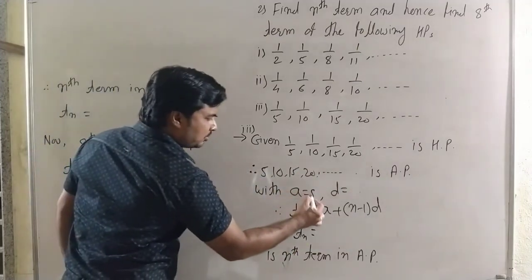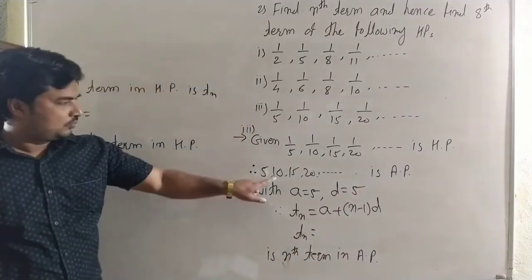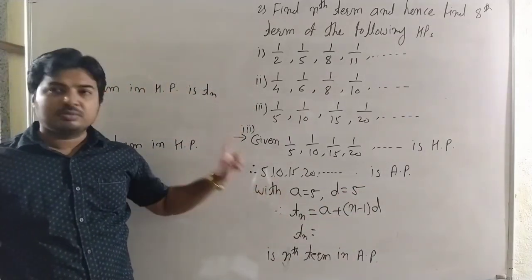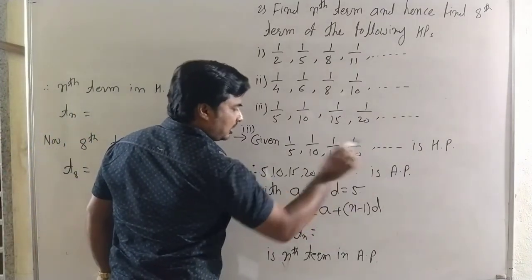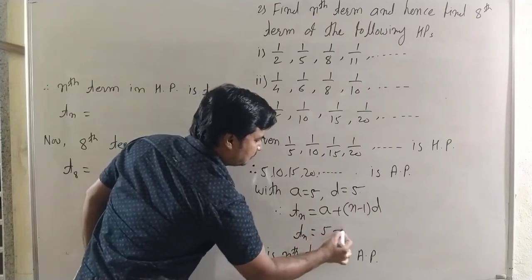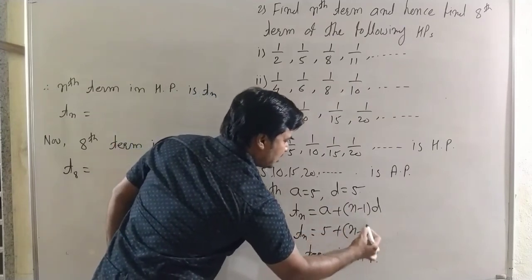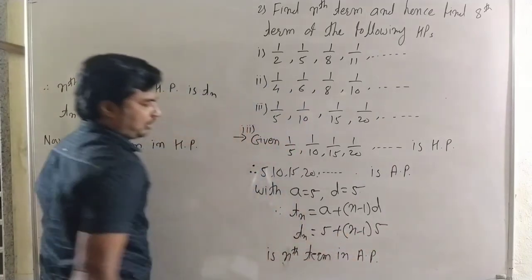The first term is 5 and the common difference is also 5. Therefore we find the nth term of arithmetic progression, a plus n minus 1 into d, which is 5 plus n minus 1 into 5.